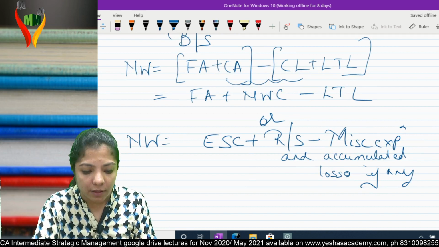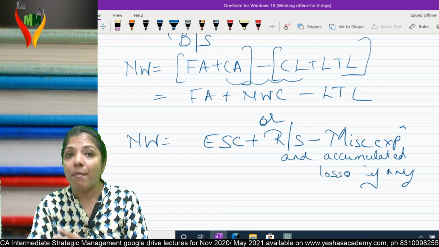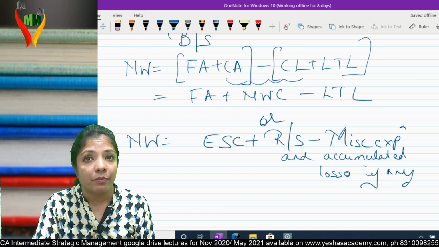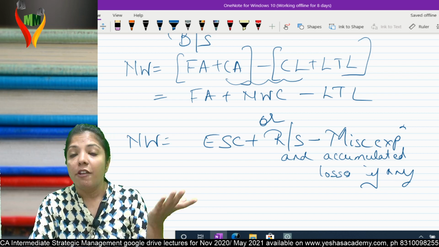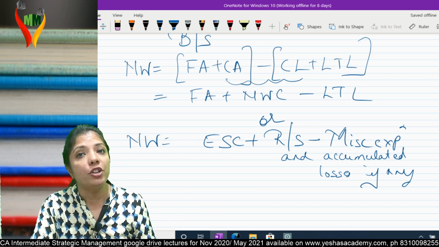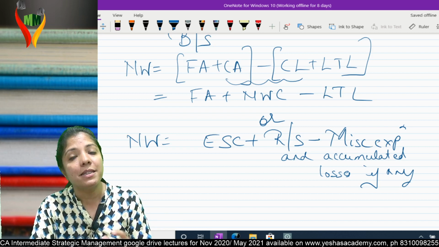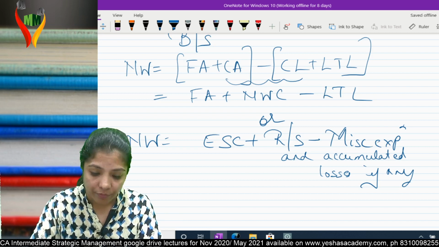What is balance sheet based method? Net worth is equal to fixed assets plus current assets minus current liabilities plus long term liabilities. So current assets, if I open the bracket, fixed assets plus net working capital minus long-term liability, or equity share capital plus retained earnings, reserve and surplus means retained earnings, minus miscellaneous expenses and accumulated losses pending. Next method,